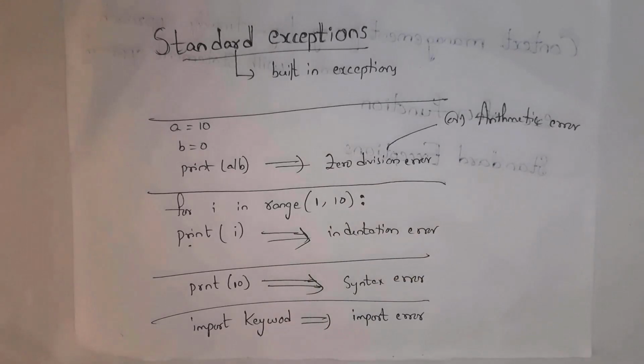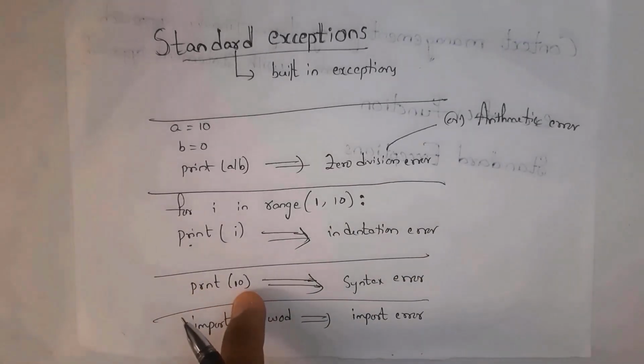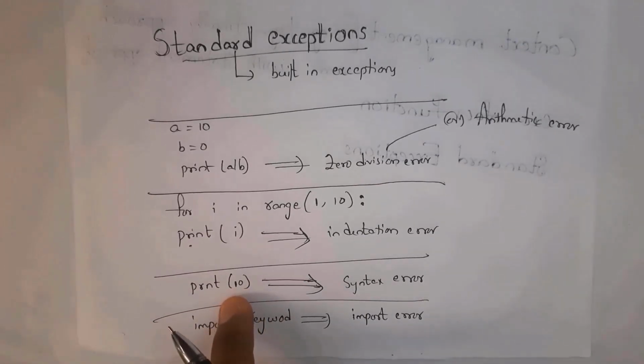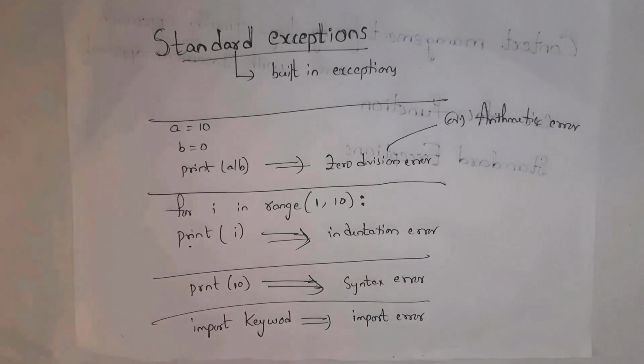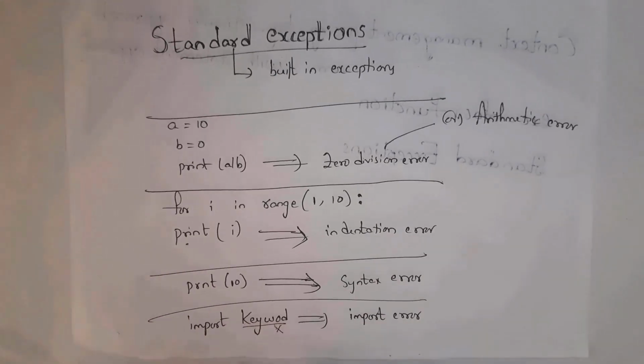And next one is SyntaxError. I wrote here print of 10. Actually, the print spelling is print, but I wrote it with a wrong spelling. So it will display the output SyntaxError. And next one is ImportError. For example, I want to import the keyword module. By using the import keyword, you can import any module. And I took here the module name as keyword. Actually, the keyword spelling is keyword, but I wrote it with a wrong spelling. And this module is not present. It will display ImportError.